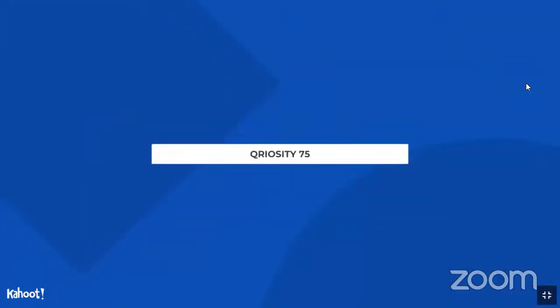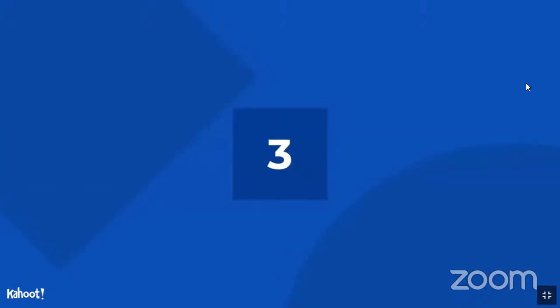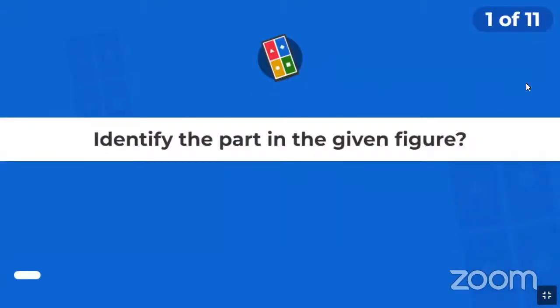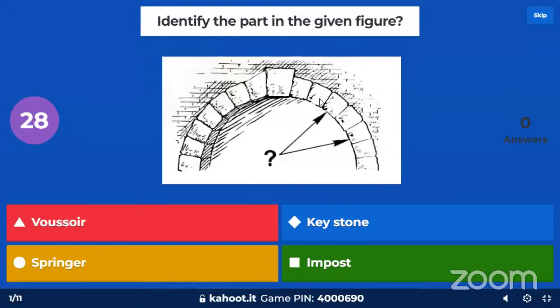Here it is, Qriosity quiz number 75. There are 10 questions. There will be double pointers, is what I'm hoping, but I'm not sure about the quiz master. The first question, here it is, everyone. You need to identify this particular part that's given.